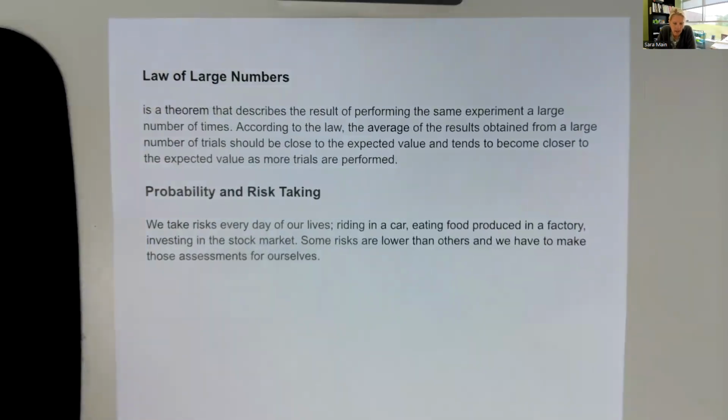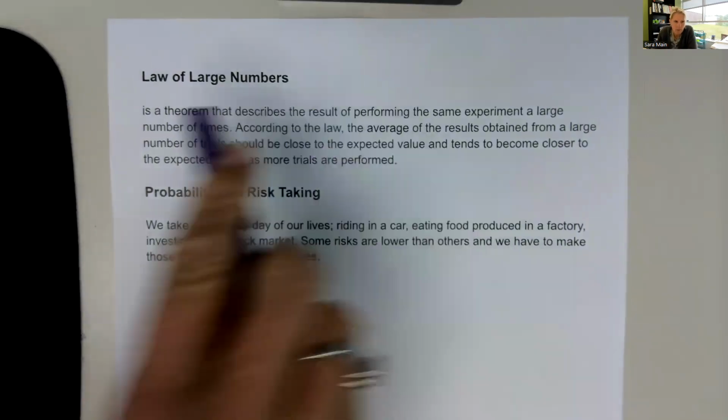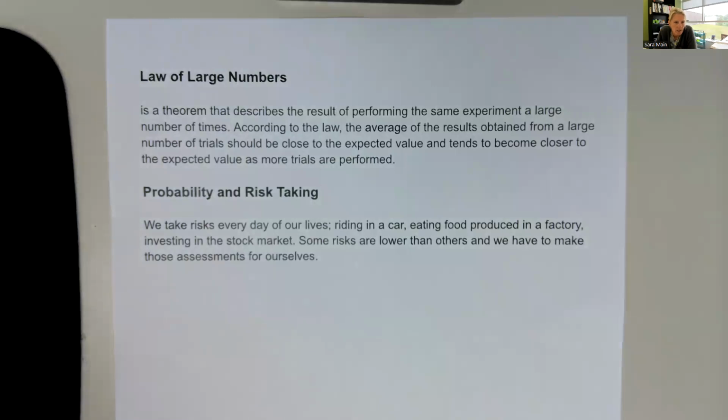Lastly, in this end of lesson 4.1 video, I wanted to talk about two last topics. One is the law of large numbers. It is a theorem that describes the result of performing the same experiment a large number of times. According to the law, the average of the results obtained from a large number of trials should be close to the expected value and tends to become closer to the expected value as more trials are performed.